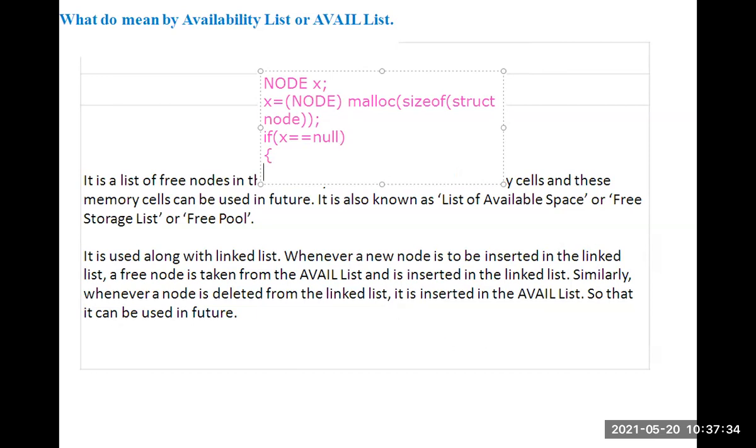So far clear, students? Ping me with a message. Is it clear? Okay, is it clear, students?